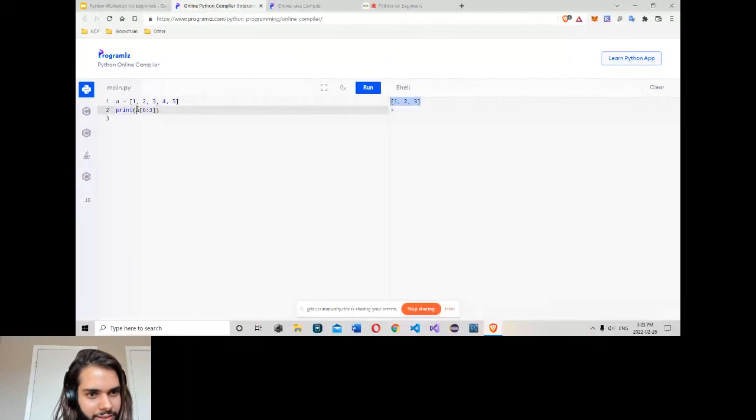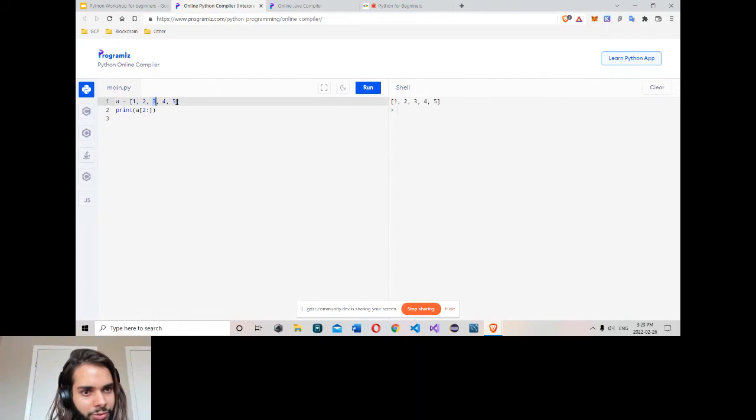You can also slice a list into one more list if you want. You can take a list out from a list. You can do it this way. So same stuff again. Maybe start with 2, start with 3, go to 4, 5. Same as string.